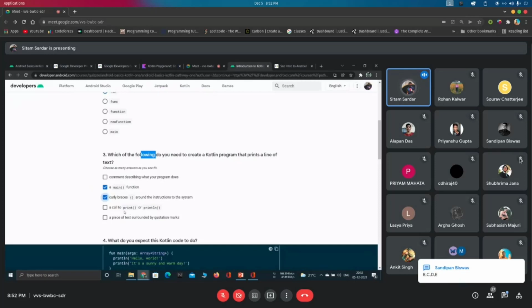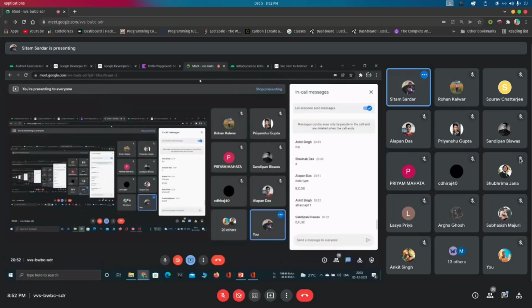Then we give the print or println option. I have told you what exactly print or println does. So we call the print or println function. Then inside that, a piece of text surrounded by quotation marks is passed, right? Then the four options are correct. These are the 4 steps. Got it? Okay.